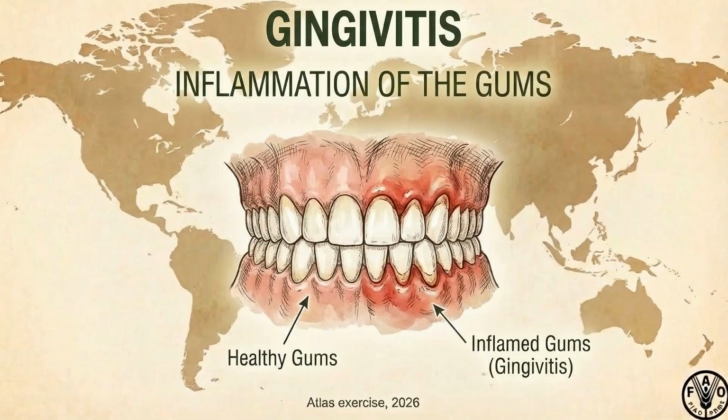Gingivitis is the inflammation of the gums, often leading to noticeable redness and swelling compared to healthy gums. Gingivitis is linked to heart disease and systemic inflammation. Oral health reflects whole body health.